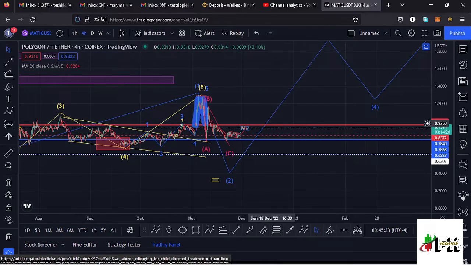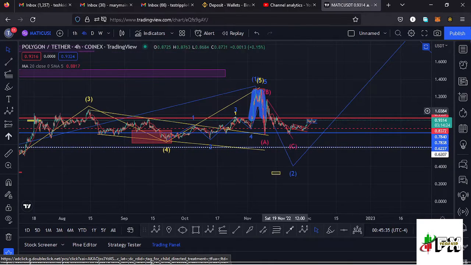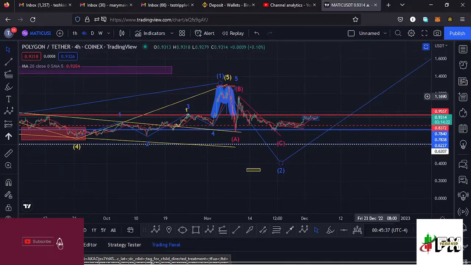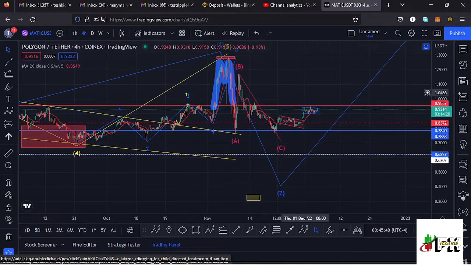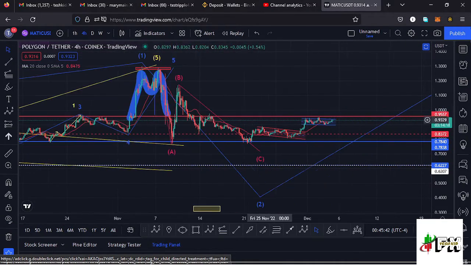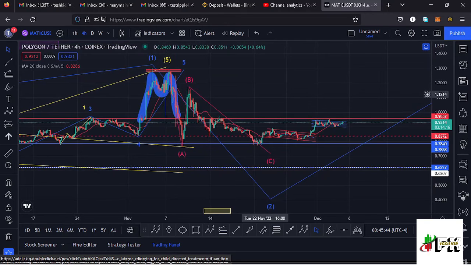Now my primary scenario is that we're in the formation of this wave 2, and that is what I want to base my analysis on here in this video. Within a wave 2, which is a corrective wave, we also expect to see an ABC corrective structure, and that's why we have this wave A, then a wave B, then we have continued pushing low in the formation of a wave C.